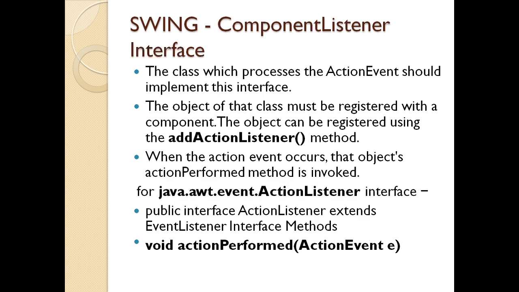Now, the second listener. Next is the component listener interface. The class which processes the action event should implement the interface. The object of that class must be registered with the component, and the object can be registered using the addActionListener method. So I need to add an action listener to a particular component. That component can be a checkbox, a radio button, a drop box, anything. Any component which you have made with your Swing, you can add the action listener. When the action event occurs, the object's actionPerformed method is invoked.